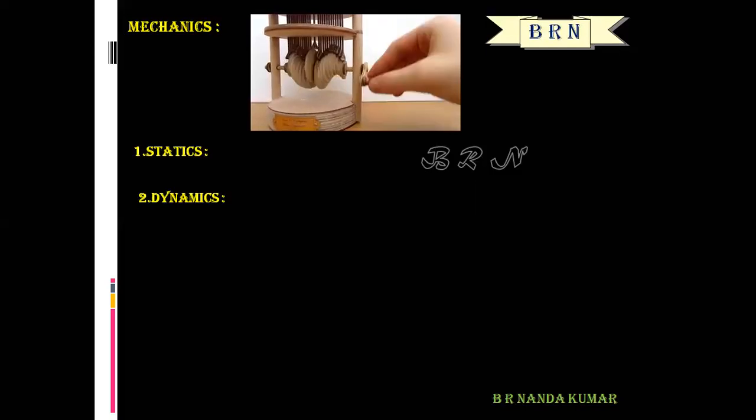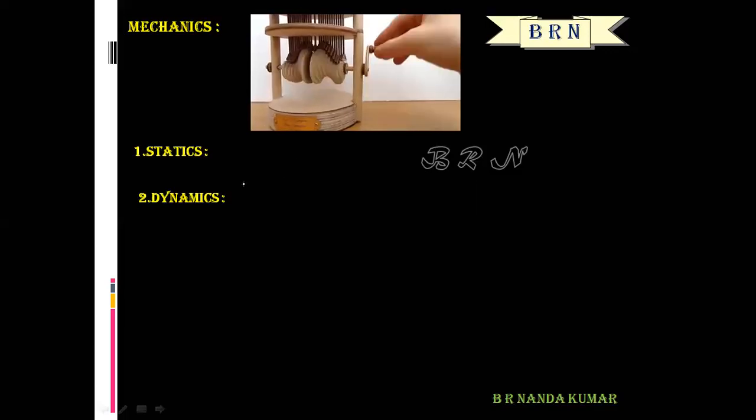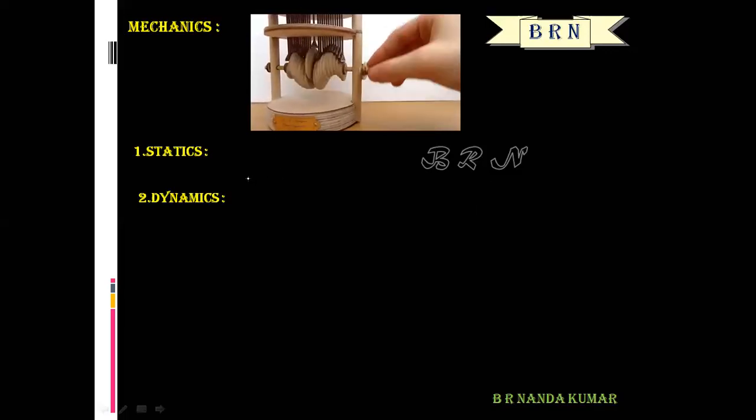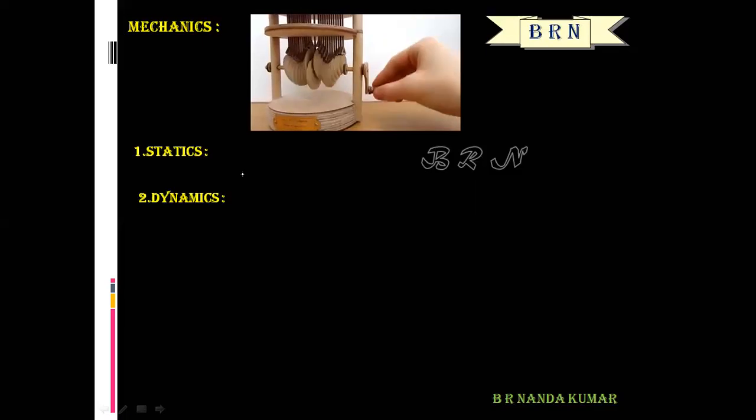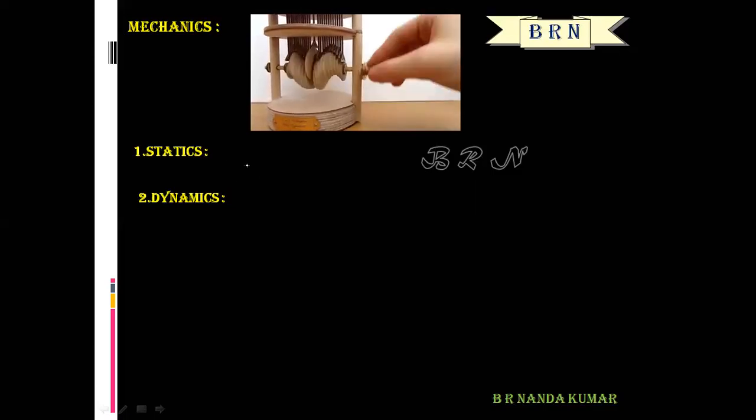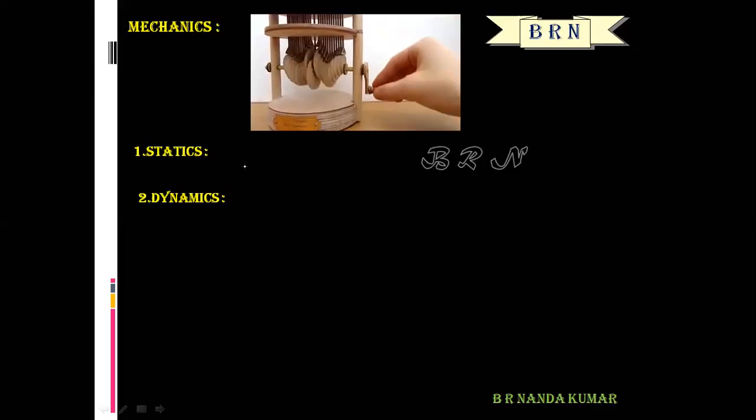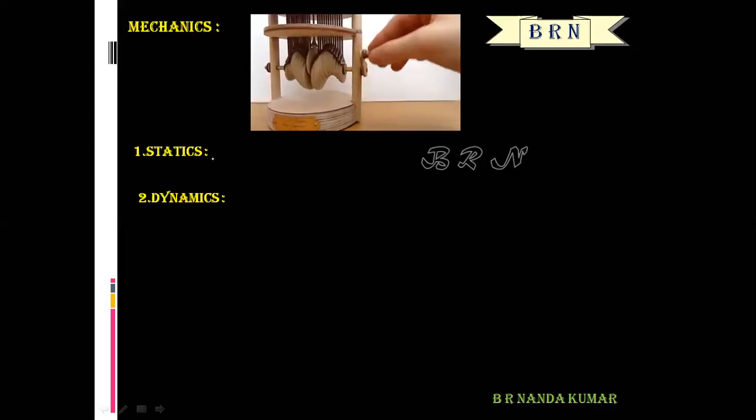An object is at rest if it does not change its position with respect to its surroundings, and in motion if it changes its position with respect to its surroundings. So statics deals with the study of objects at rest.